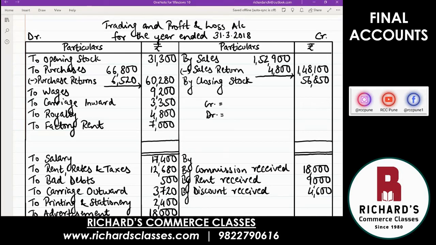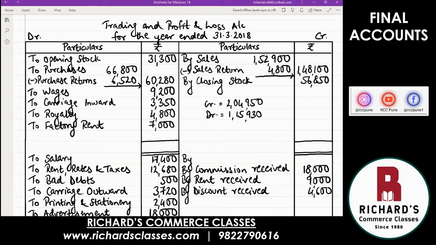1,15,930. This is which side total, debit or credit? Debit. Okay, that was the debit side total. Anybody with the credit side total? 2,04,950.